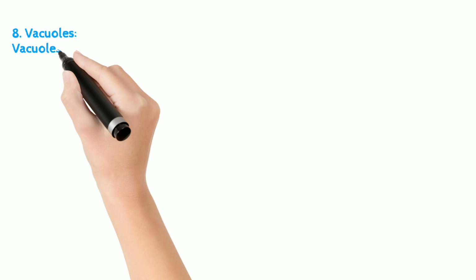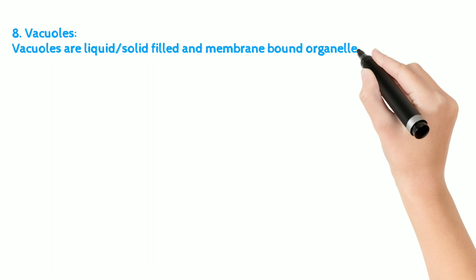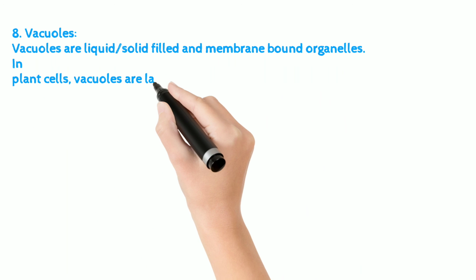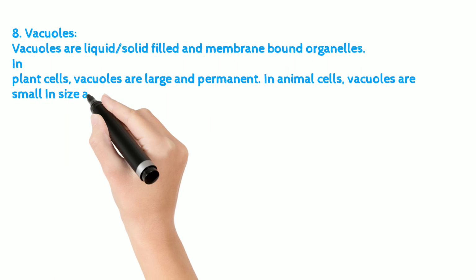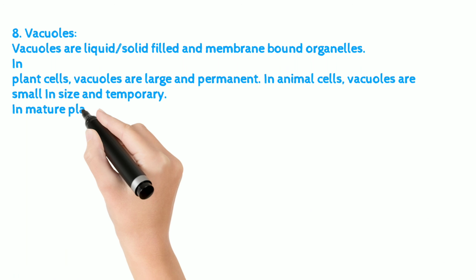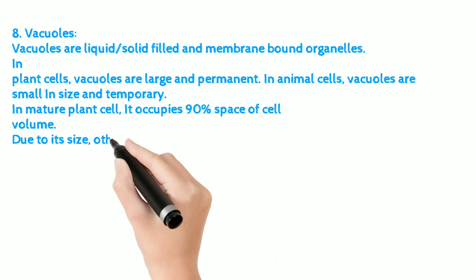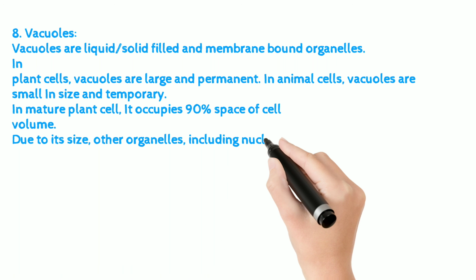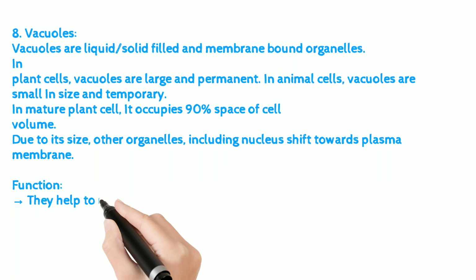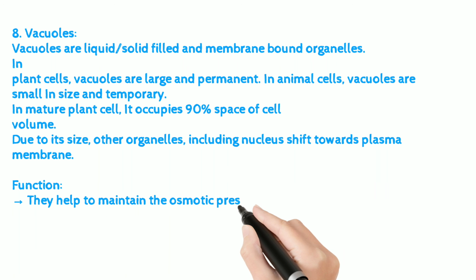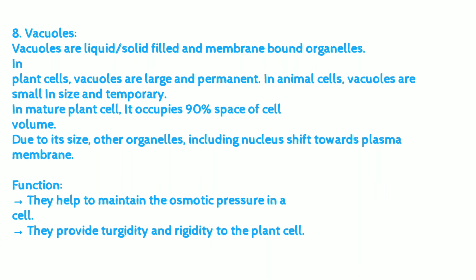8. Vacuoles. Vacuoles are liquid or solid filled, membrane-bound organelles. In plant cells, vacuoles are large and permanent. In animal cells, vacuoles are small in size and temporary. In a mature plant cell, it occupies 90% of the cell volume. Due to its size, other organelles, including the nucleus, shift towards the plasma membrane. Function: they help to maintain the osmotic pressure in a cell. They provide turgidity and rigidity to the plant cell.